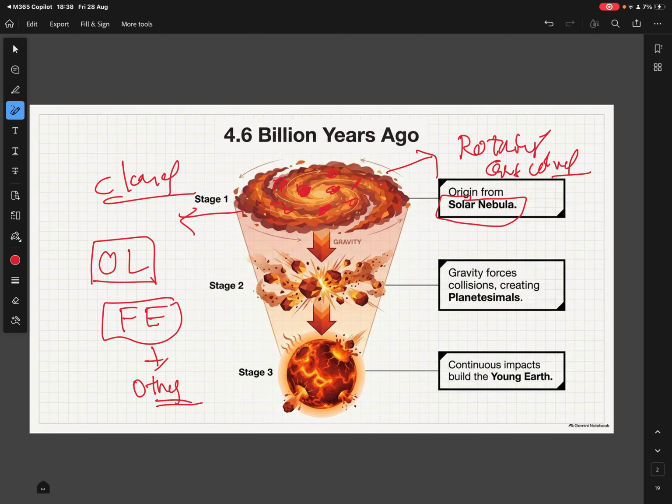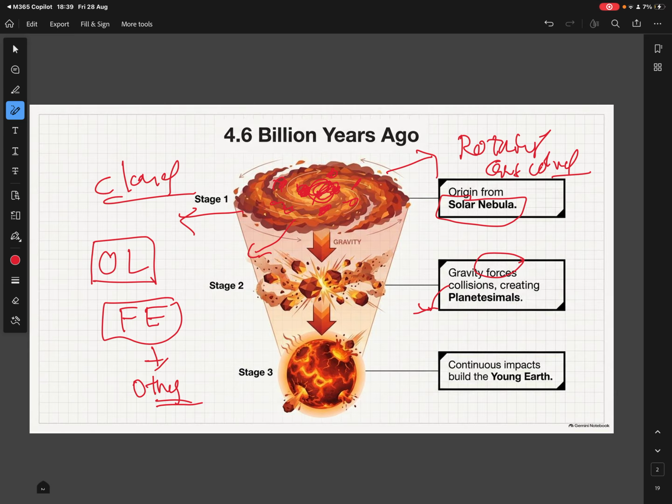Then this rotating gas cloud underwent some changes because of gravitational forces. Because of gravity, all these solid rocks started concentrating at a central position. During the process of concentrating at the center, there were collisions between these rocks, or solid objects.